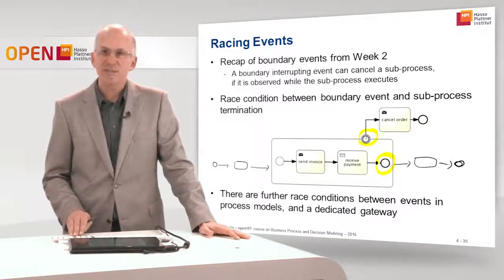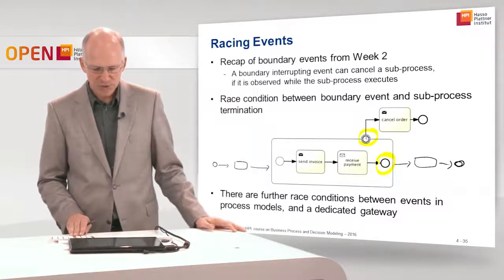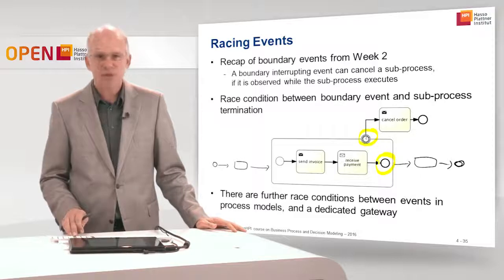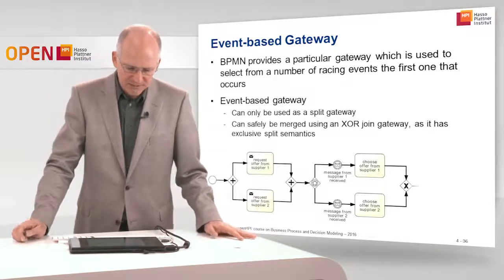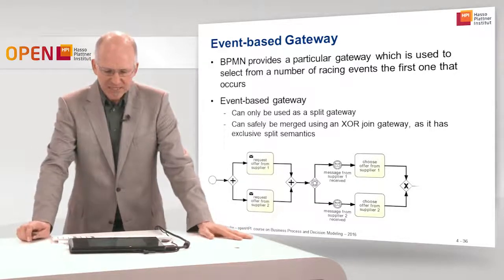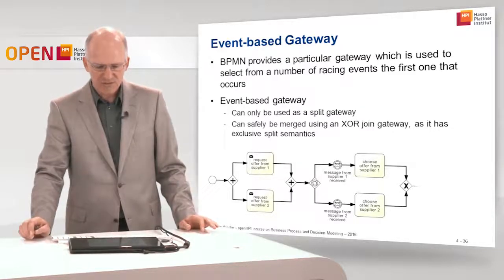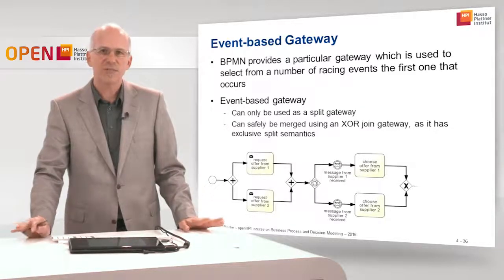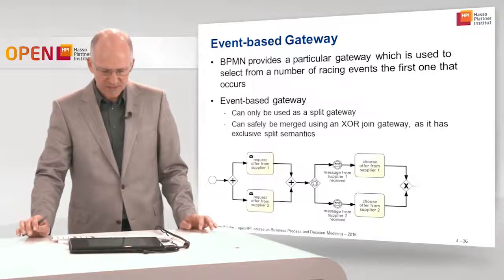This video clip will show that there are further types of race conditions between events and process models, and also a dedicated gateway for handling this. That is the event-based gateway. BPMN provides a particular gateway which is used to select from a number of racing events the first one that occurs. That's a very useful gateway, the event-based gateway, and you see an example of the usage in the lower part.